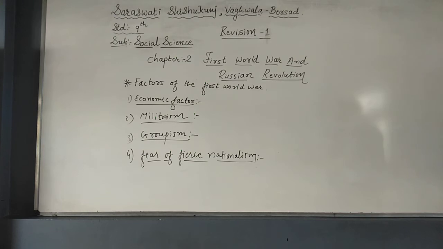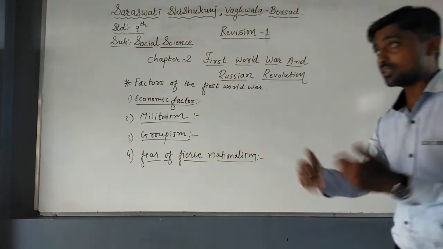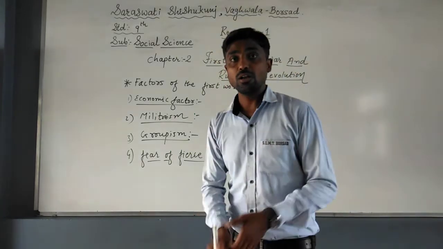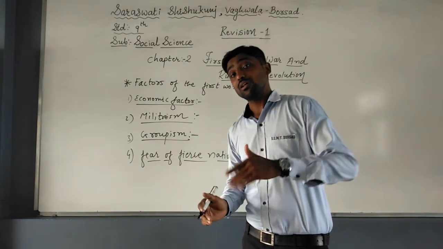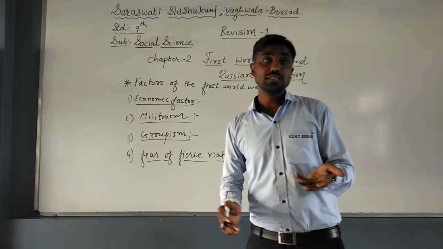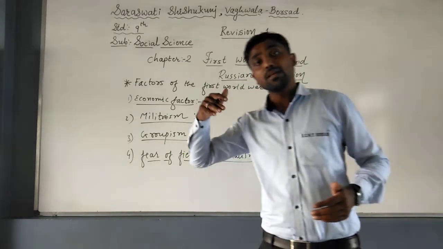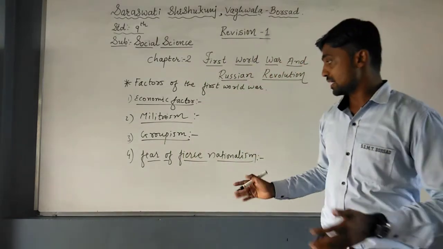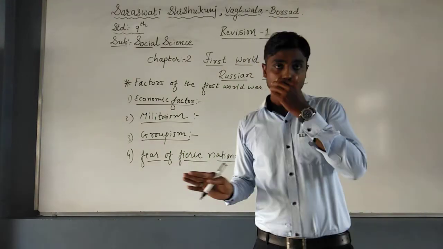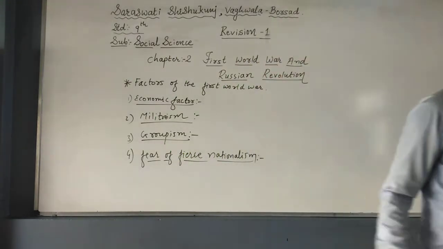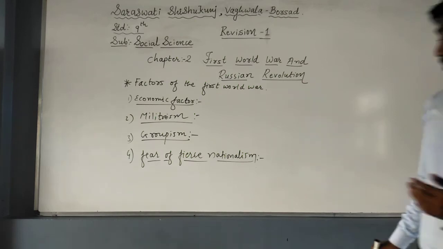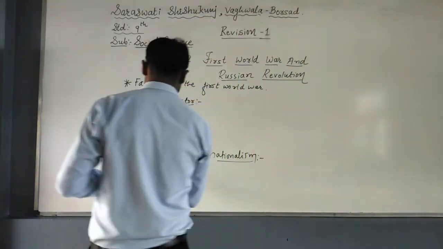Narrow form means that they were too cruel in spreading their nationalism. Leading European nations began teaching extreme destructive nationalism to their people. They taught them love for their own nations and hatred for other nations. Due to that, we can say fierce nationalism is also one of the most important factors of the First World War.